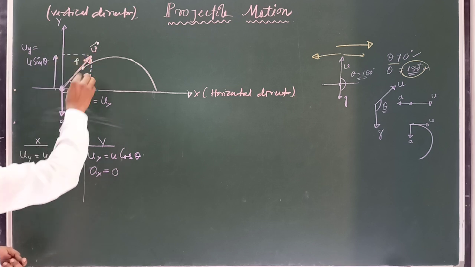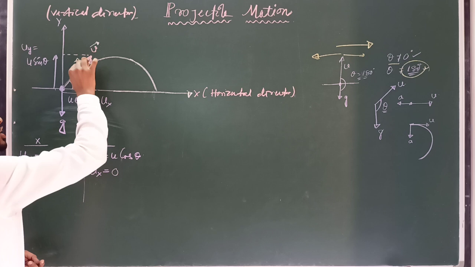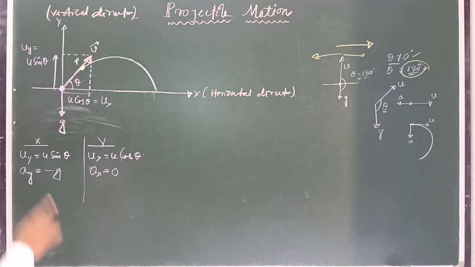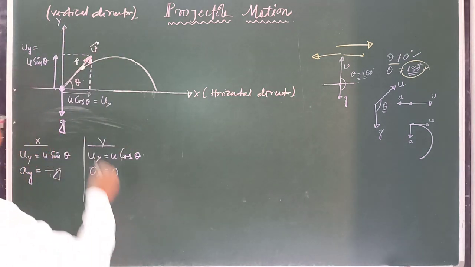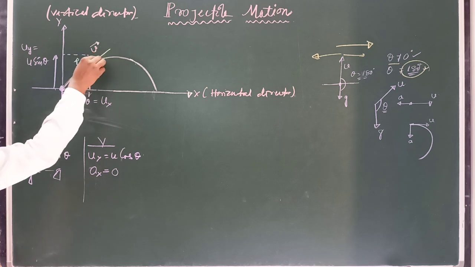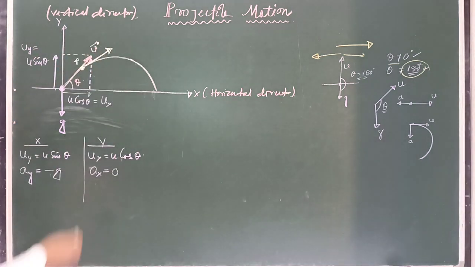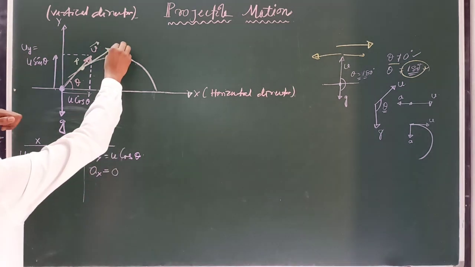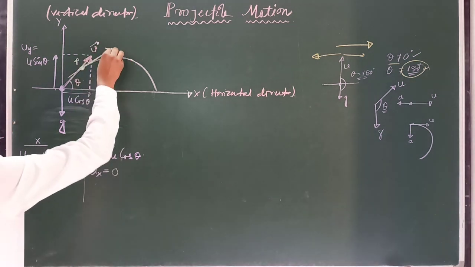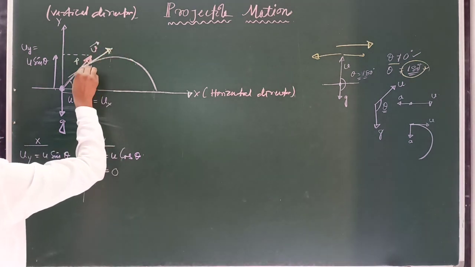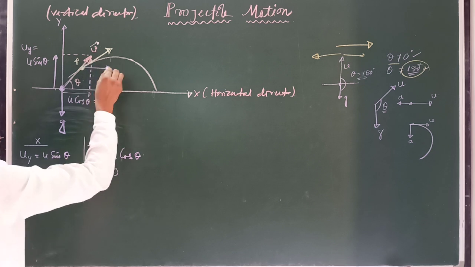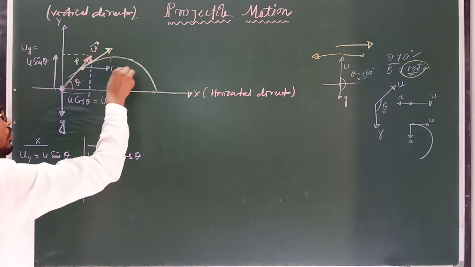If you draw the direction of velocity at that point, first we have to draw a tangent at that point. So this is the tangent, and this tangent gives the direction of velocity, which is known as the instantaneous velocity at the particular point P. Clear? So this instantaneous velocity can be written in its two rectangular components, along the x-axis, and this component is again u cos theta.